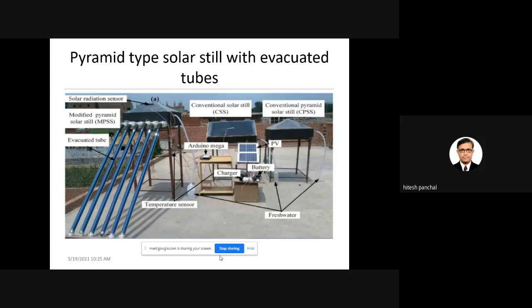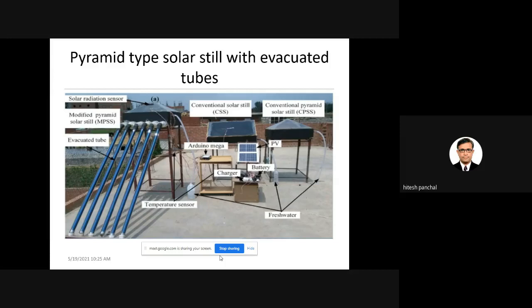Okay, so one research has been carried out on the pyramid type of solar still with the evacuated tubes. So definitely the distillate output will be higher as compared with only the conventional solar still as well as the conventional pyramid type of solar still.